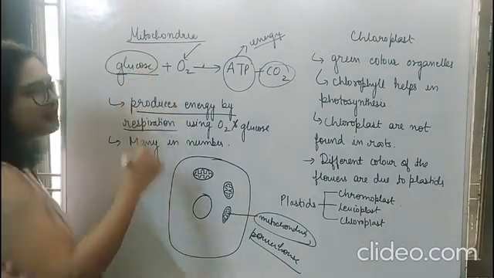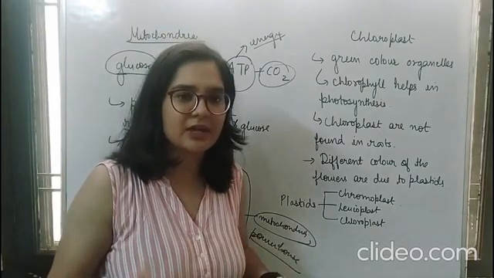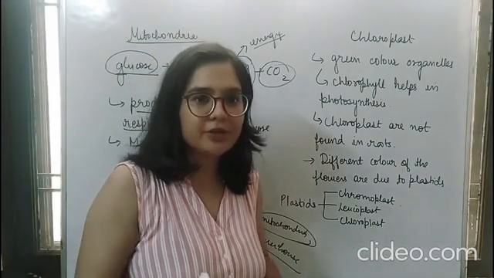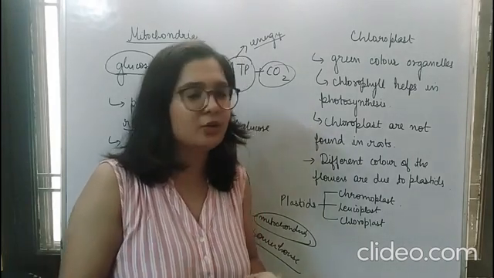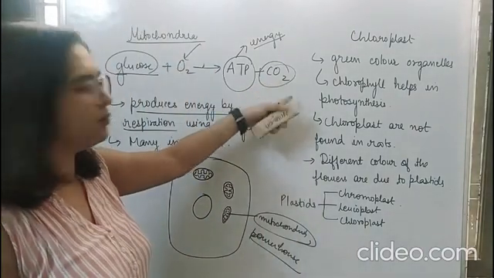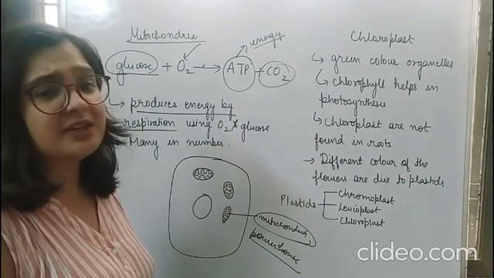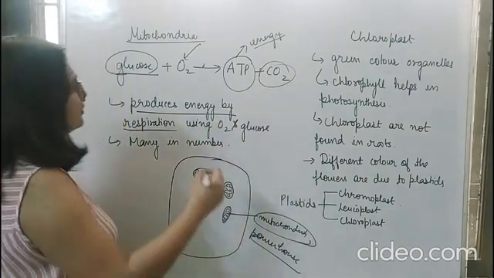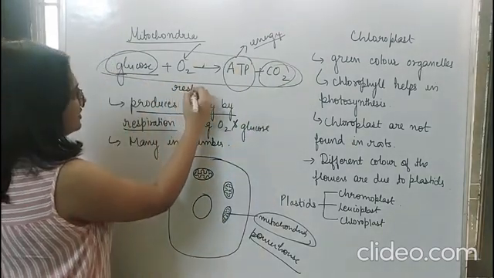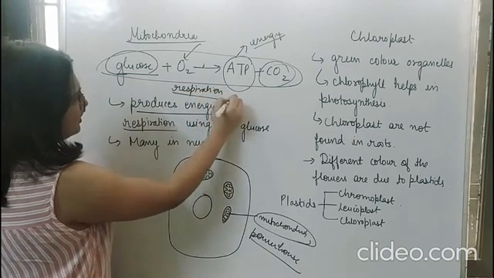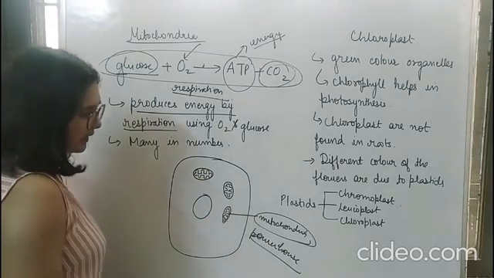And from where is this glucose coming? From the food that you're eating. So whatever food you're eating, that is digested by your digestive system and it is converted into glucose. Now the oxygen that you're breathing combines with that glucose and it forms ATP and CO2. ATP is used by the cell, whereas CO2 is of no use, so it is expelled by your body. So this process is known as respiration. And this is how mitochondria are making energy.